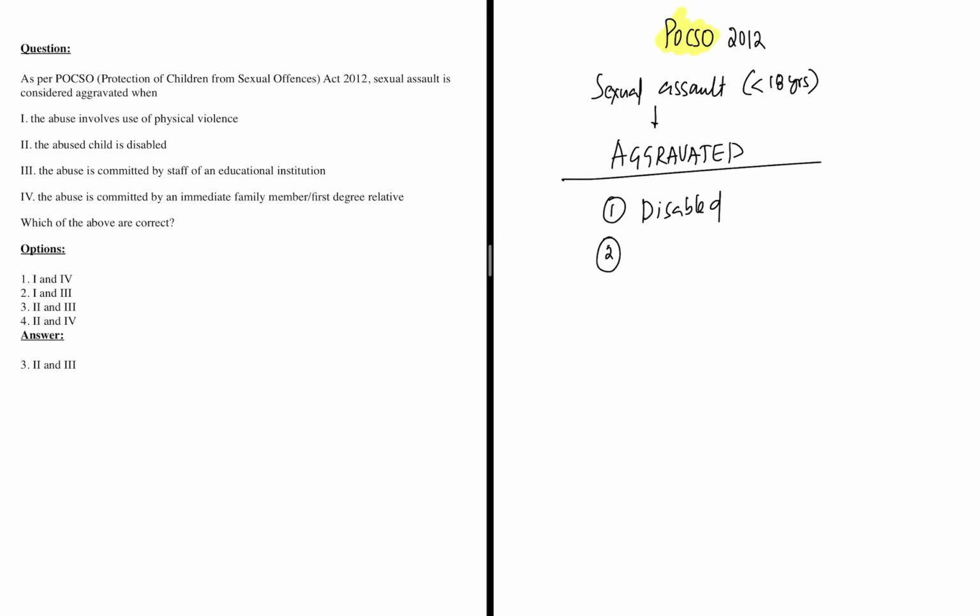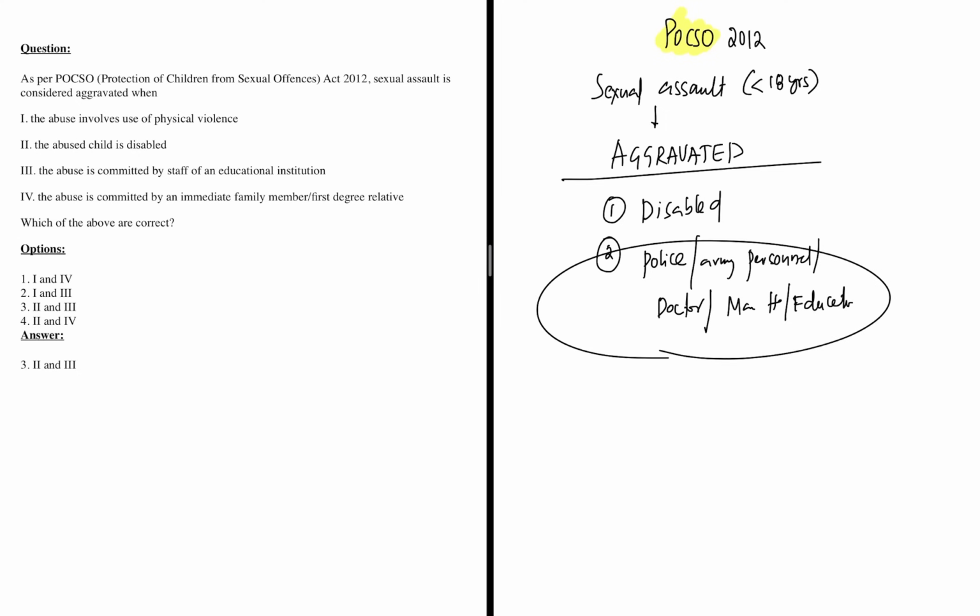As per POCSO, if it is committed by either police or army personnel, or a doctor or any management staff of the hospital or any educational institute, principal or teacher, then we consider it as aggravated. So disabled and police. So the correct answer here is option 3, that is 2 and 3.